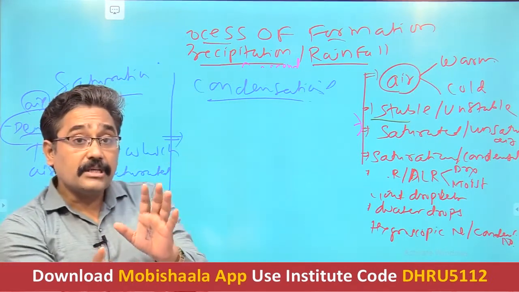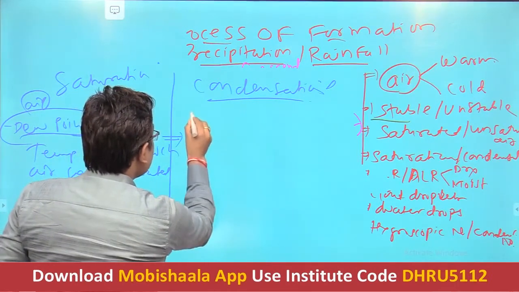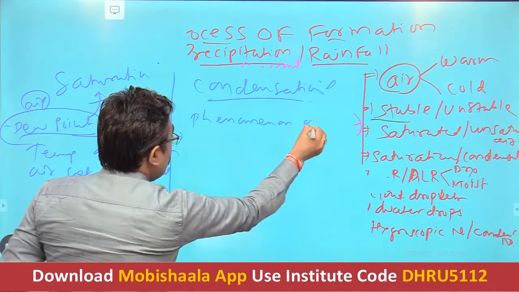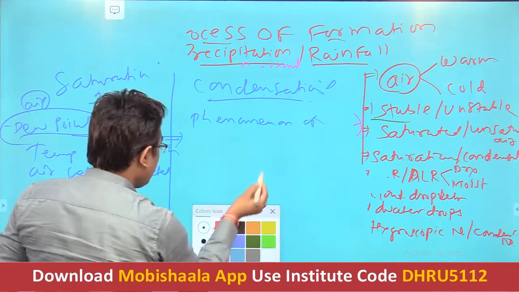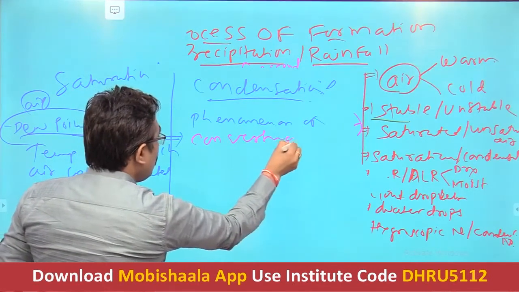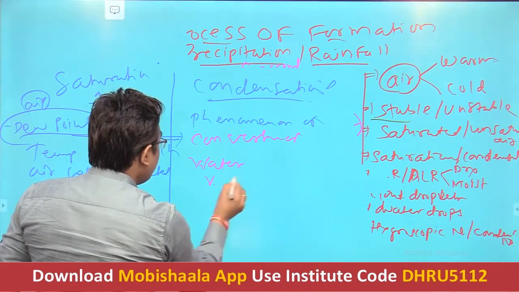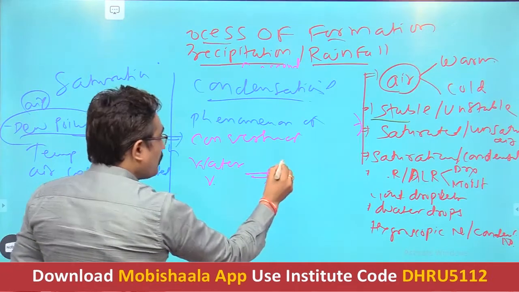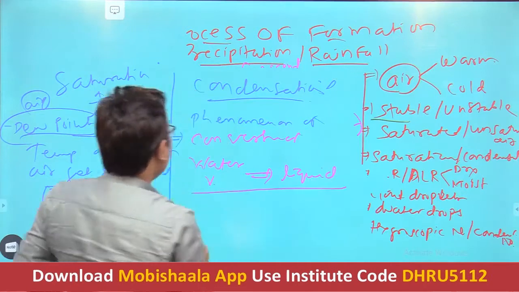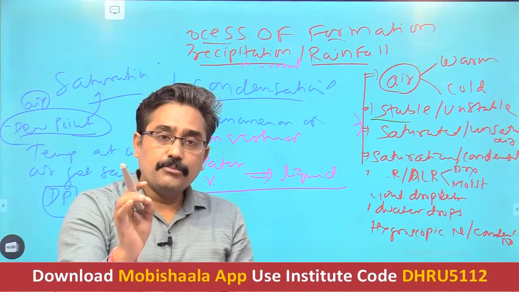Condensation, see, means what is happening. Just look here. What is condensation? It is the process or phenomenon of conversion of water vapor into water droplets or liquid. This is a very important concept.